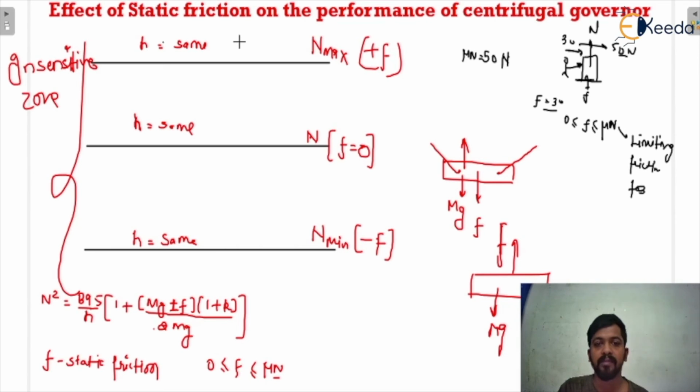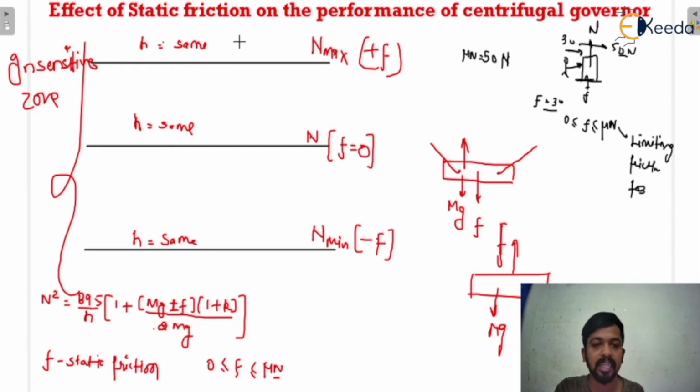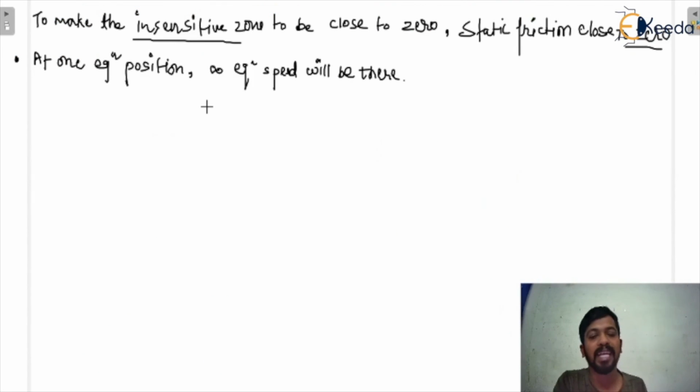Now from this we will calculate the coefficient of insensitiveness. We have understood this insensitive zone, that at one equilibrium position, infinite equilibrium speeds will be there just because of the static friction force. Now we will calculate the coefficient of insensitiveness. The next formula you have to remember is very important from the examination point of view. Generally they give you questions where there will be a use of the coefficient of insensitiveness.